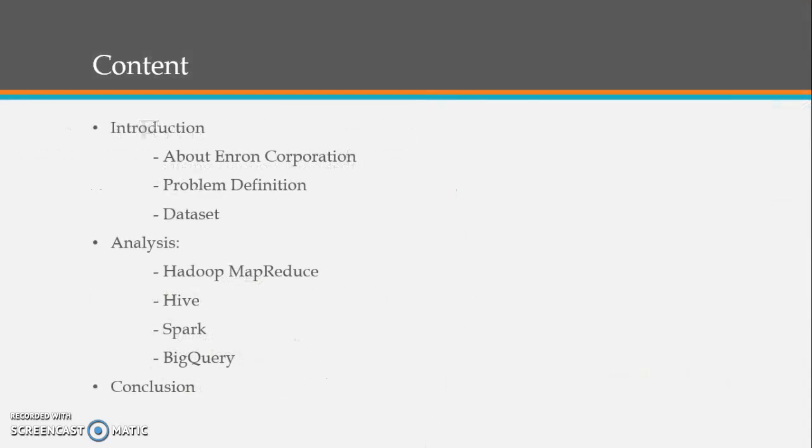To start with, I have the following contents: a basic introduction of what the project is about, which includes Enron Corporation, the problem definition, and the dataset. Second will be the analysis based on different big data tools, starting with Hadoop, MapReduce, Hive, Spark, and BigQuery, and at last the conclusion of what I have taken away from this project.